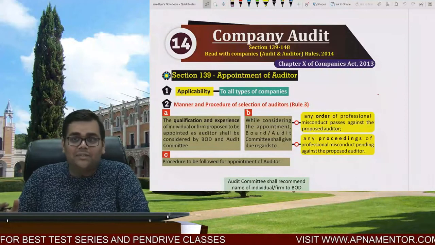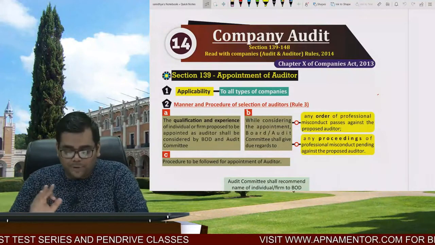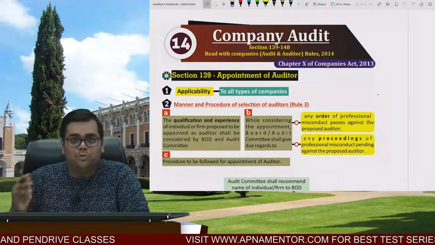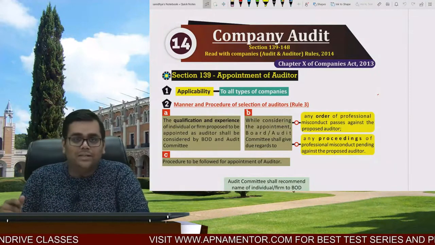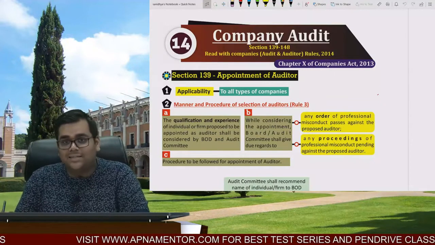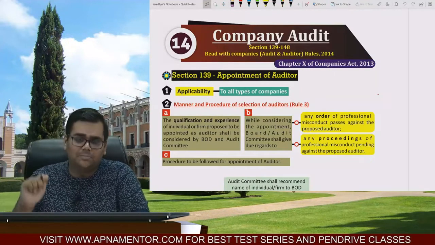So we are starting with the first chapter, that is the chapter of company audit. I always advise that this is the first chapter that you are supposed to do. First you do company audit, then you do CARO 2016, and thereafter you can go for code of ethics, the standards of auditing, and then the other chapters, right?